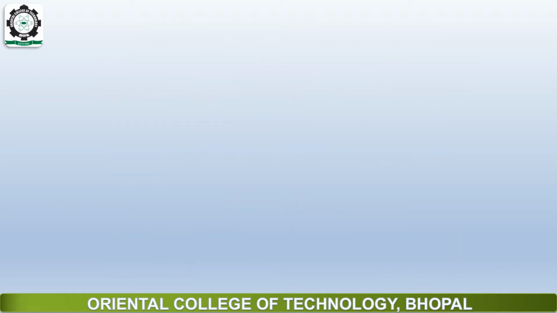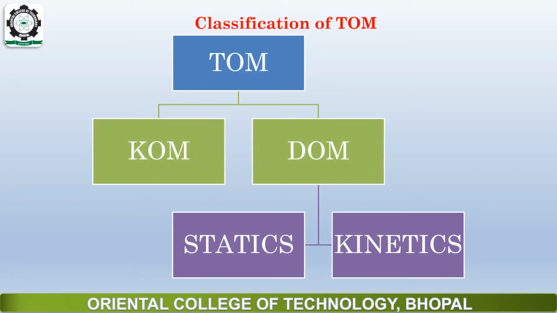Okay. Now coming to the classification of theory of machine. Theory of machine is classified into two types, kinematics and dynamics. Kinematics of machine and dynamics of machine. Dynamics of machine is further classified into two types: one is statics and the other is kinetics.